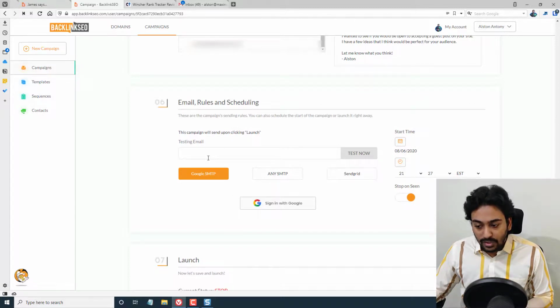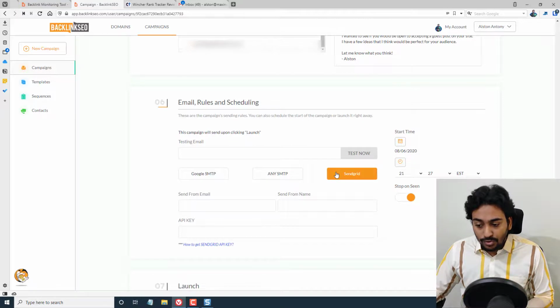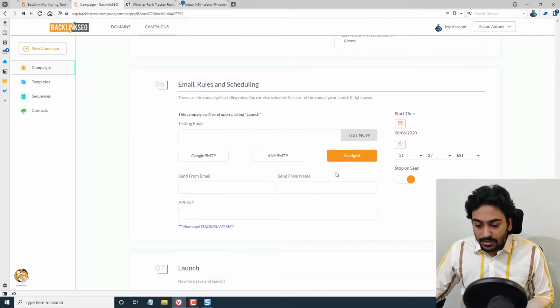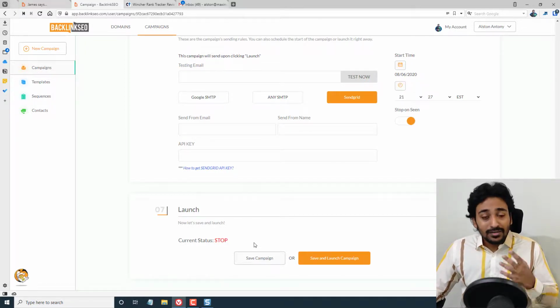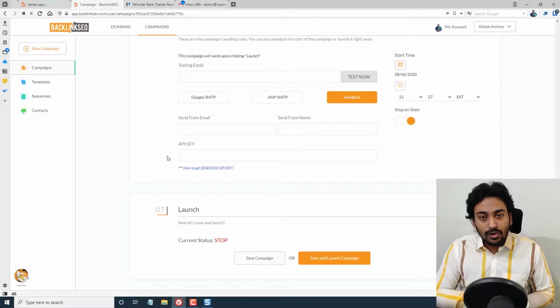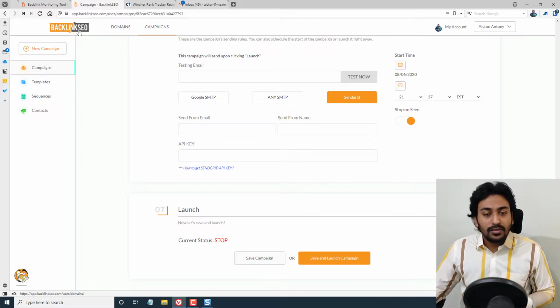For example, you can do a test campaign to see whether the email you have set up is correctly set up. You have the option to connect to Google SMTP or any SMTP, or send using SendGrid. You have the start time, stop time, everything. Once you are ready with everything, you just need to save and launch the campaign, or if you want to save it as a draft, you just click on save campaign. That is how powerful it is. It not only shows all the data for the domain we have added, it also gives the option to outreach to them. So that is the basic quick overview.